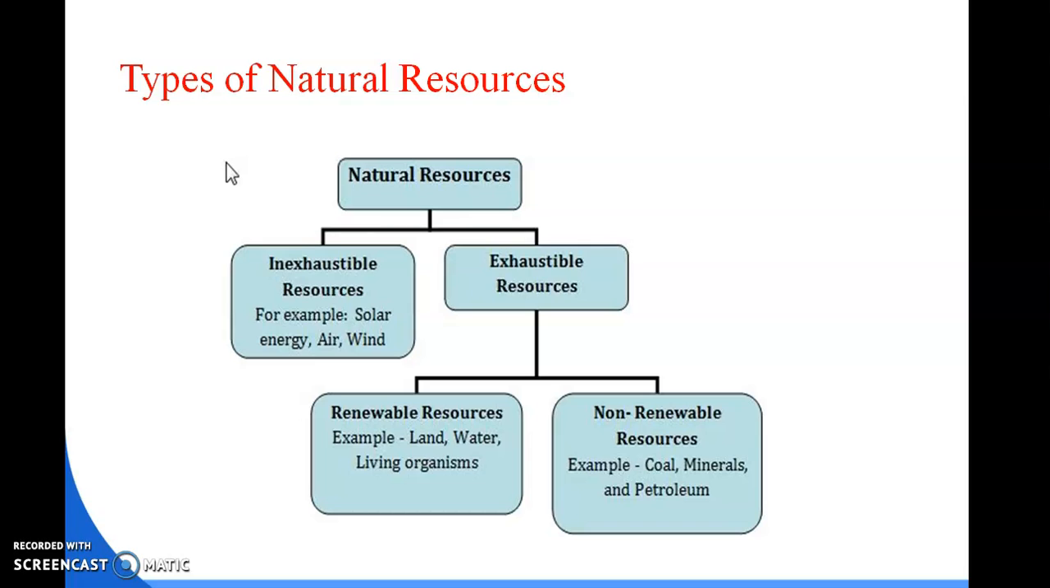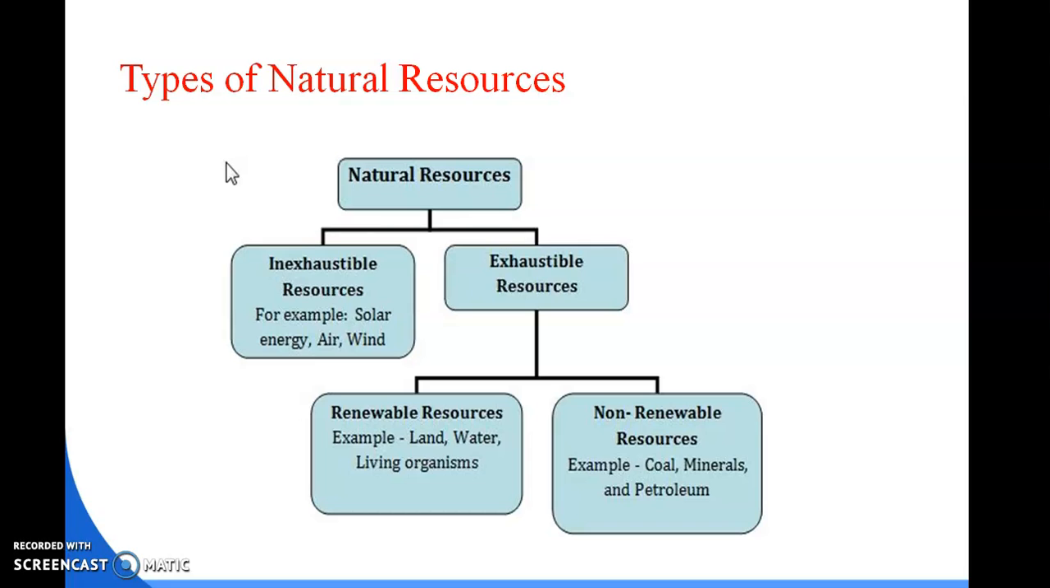Inexhaustible natural resources are those which cannot be exhausted through continuous use or misuse. For example, sunlight, air, water, etc. Exhaustible natural resources, what do we mean by that? The natural resources which can be recovered over a period of time are called renewable resources. For example, soil, forest, groundwater, etc.